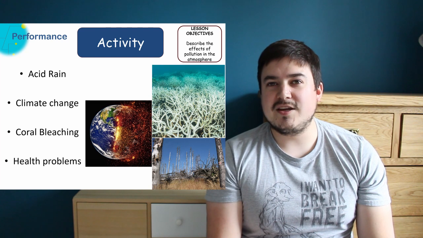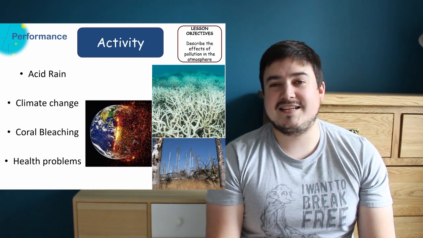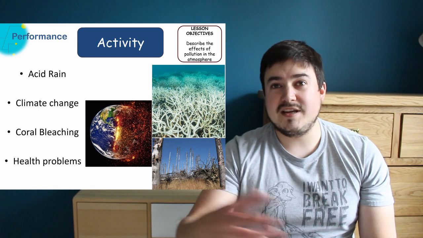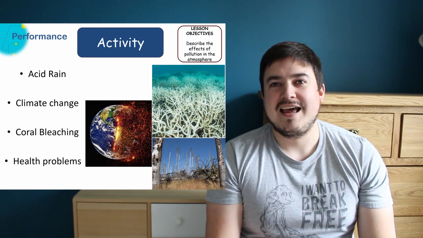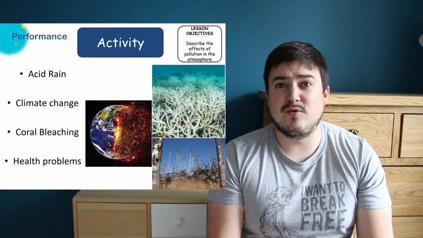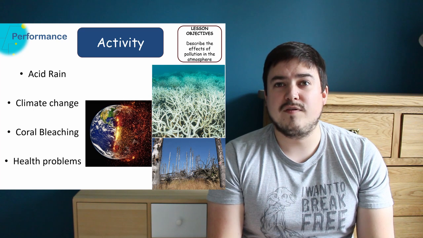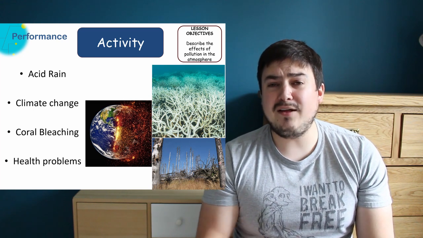We can also get something called coral bleaching, which is where we release so much acid into the rain or into the water, into the seawater, the corals can no longer survive in that place, and they then go from being very colourful to being white and dying off, which has unfortunately happened to large portions of the Great Barrier Reef in Australia. It can cause health problems in people.